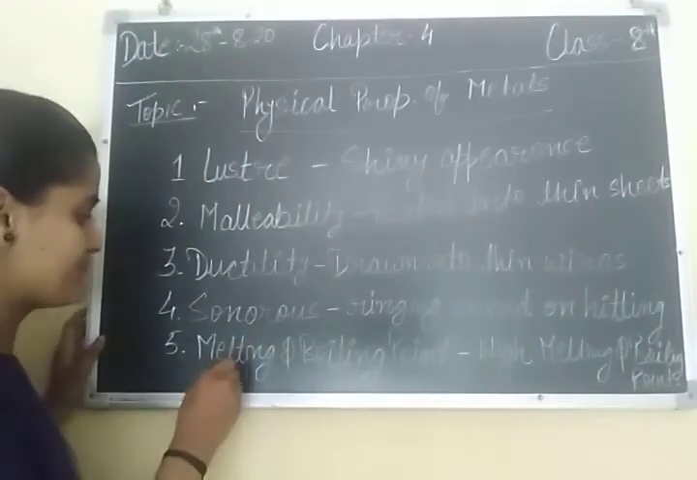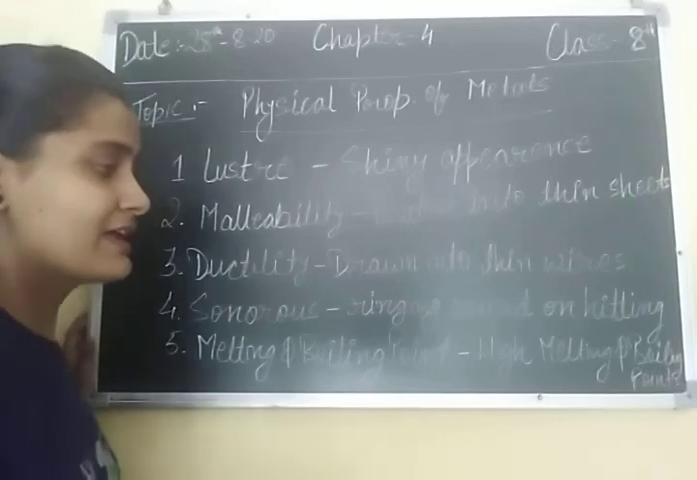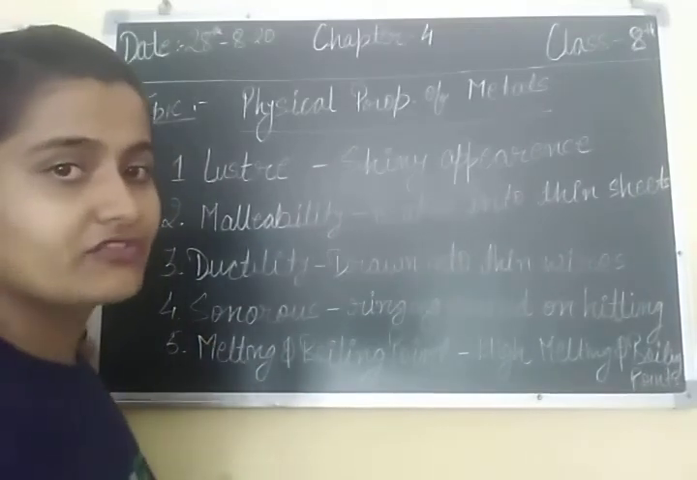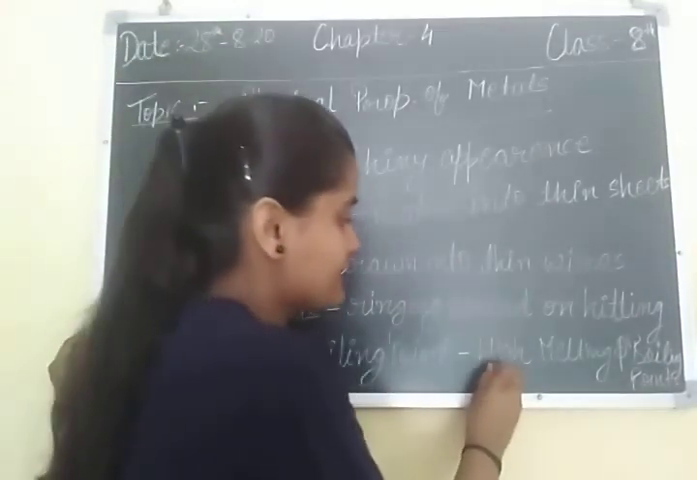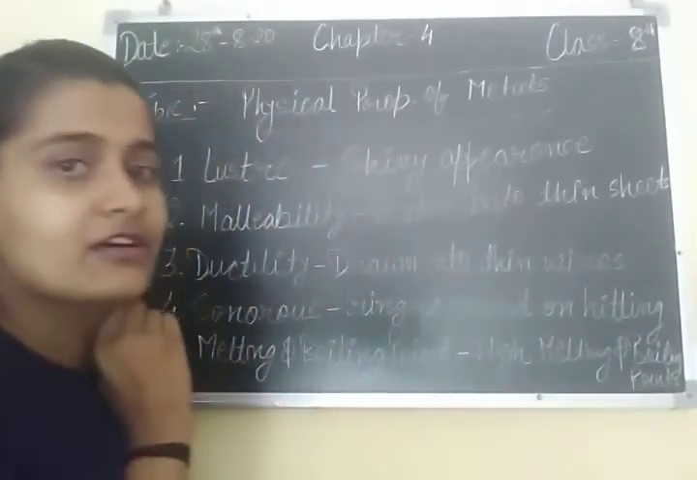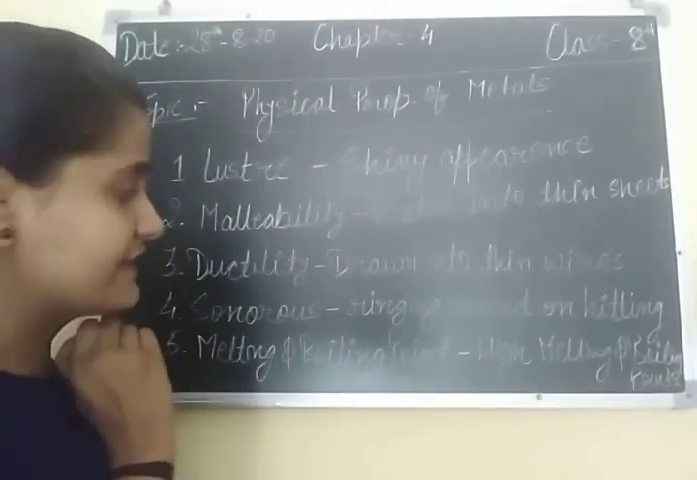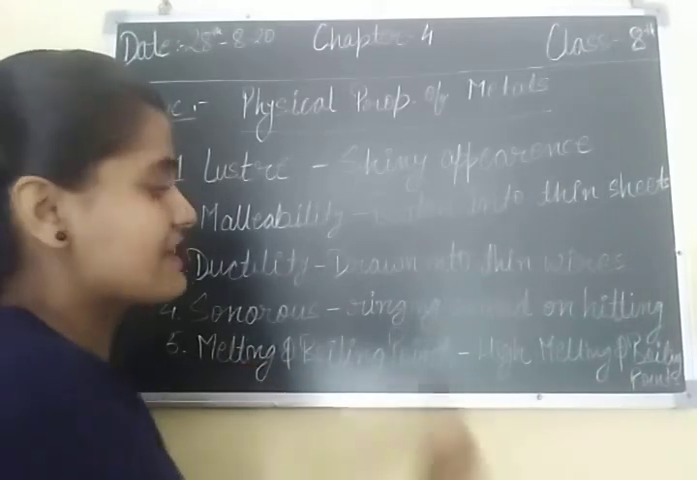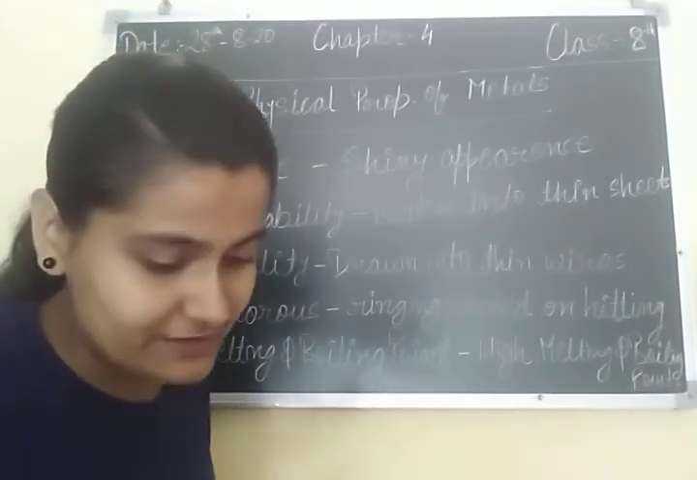Okay, next is melting and boiling points. The melting and boiling points of metals are very high. They have high melting and boiling points because they are solid. That's why they have high melting and boiling points.